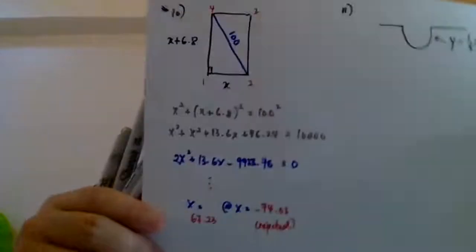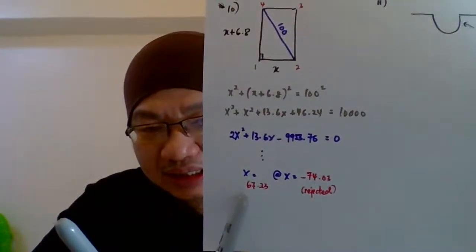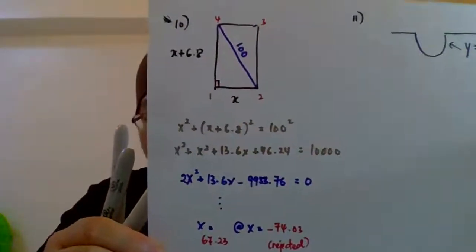Why? Because length cannot be negative. That's why we need to write down rejected here. This is your answer, x equals 67.23. Right, that is question number 10. Shuhan also got the same answer. Alright, that means the answer is correct. Okay, settled for question number 10.